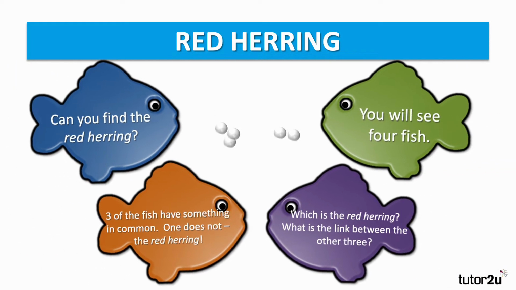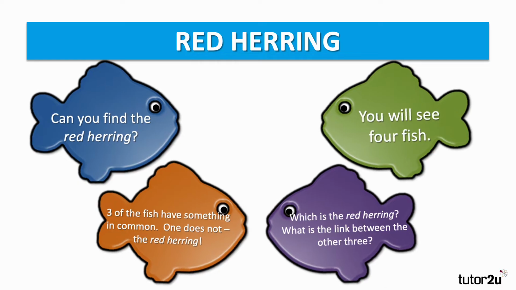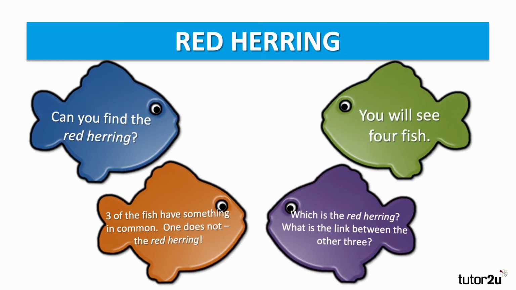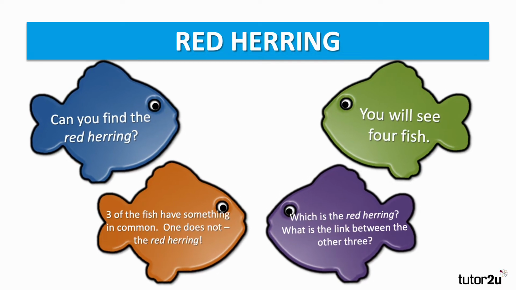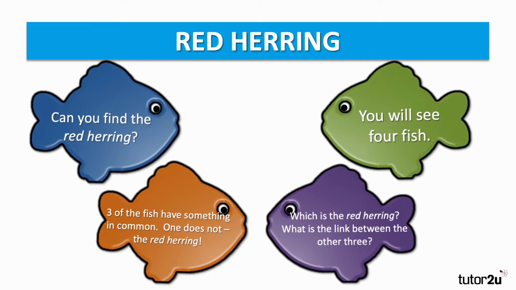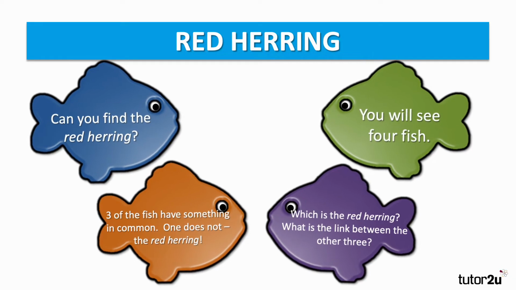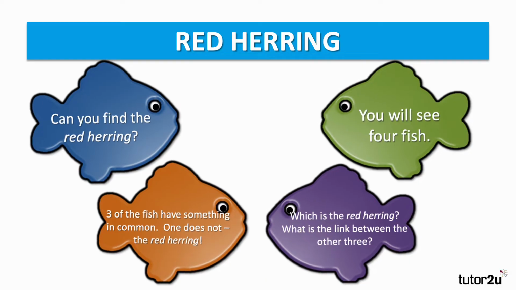This activity is called red herring. We've got 4 fish on the screen. 3 of the fish will have something in common, 1 doesn't, and that will be our red herring. So you need to identify which is the red herring by identifying the link between the other 3.